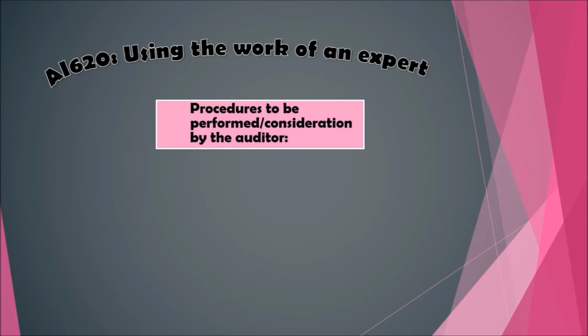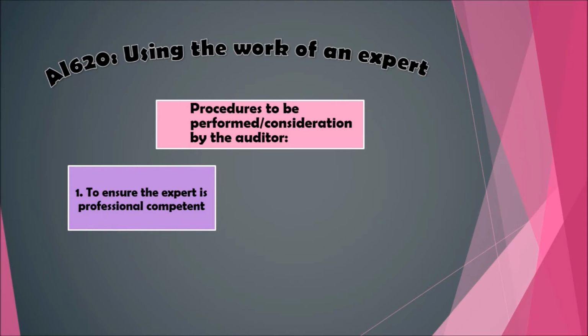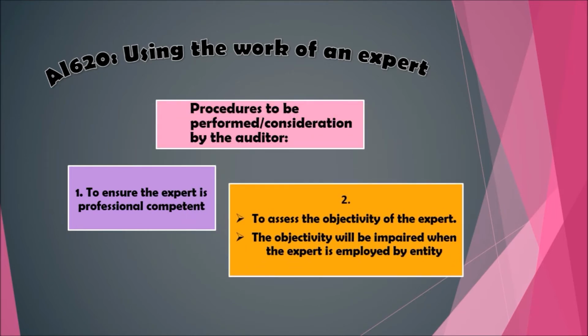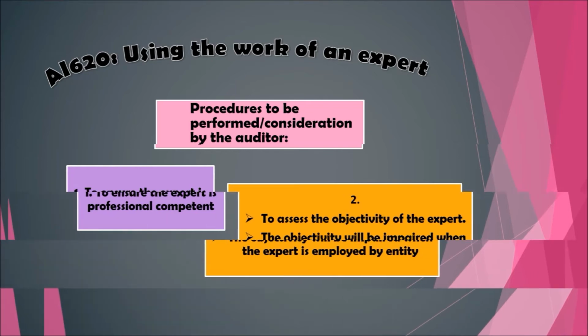Procedures to be performed or considered by the auditor. 1. To ensure that the expert is professional and competent to take up the engagement, such as having a license, experience and reputation. 2. To assess the objectivity of the expert. The objectivity of the expert will be impaired when the expert is employed by the entity or related to the company in some other manner. In this case, the auditor may need to undertake additional audit procedures.